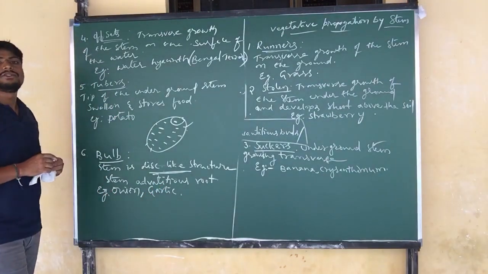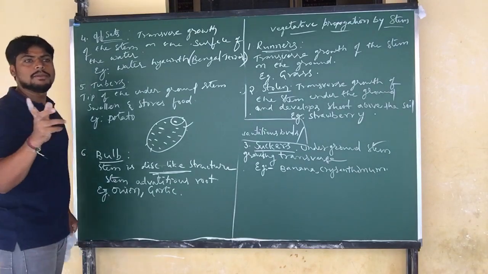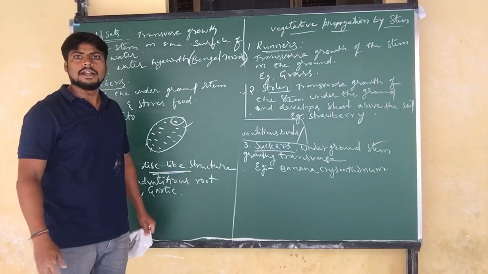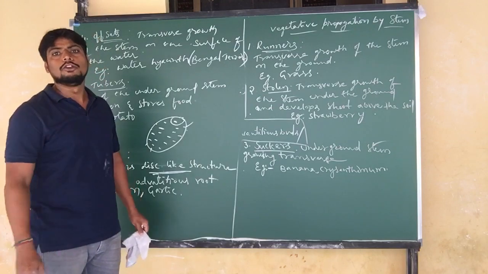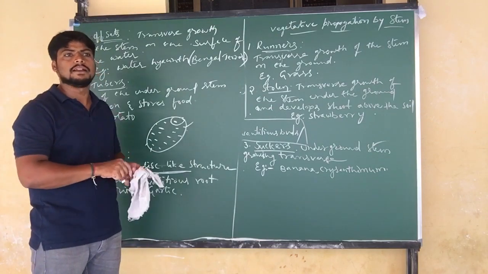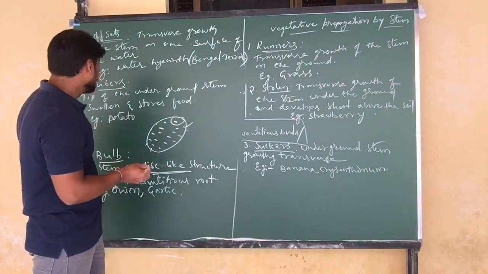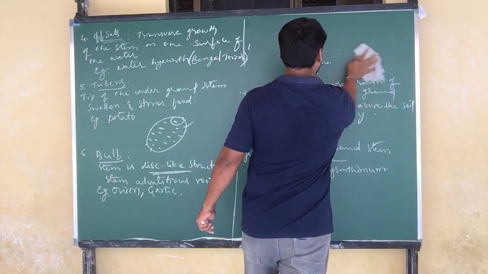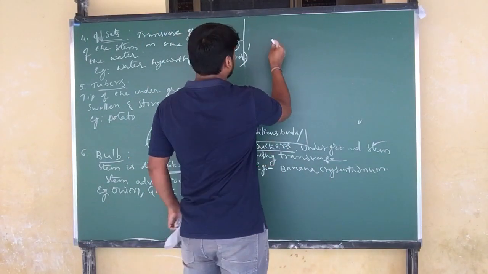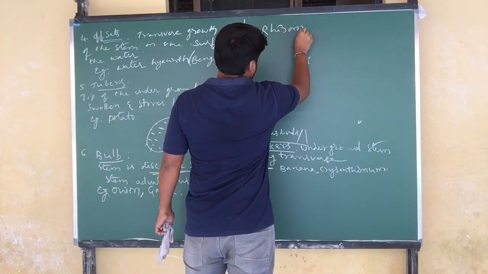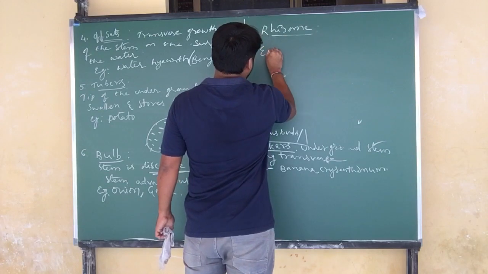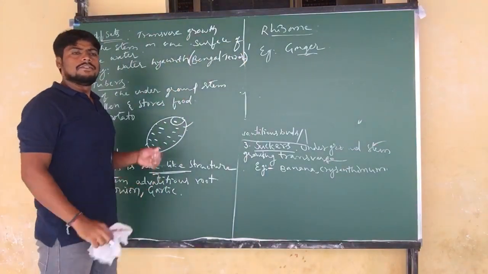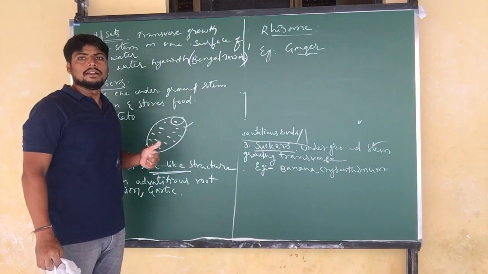And one more is there, rhizome. Under rhizomes, here also the stem is swollen, but we can clearly see the nodes and internodes appear. From those nodes and internodes, adventitious roots are developed and it grows into a new plant. We can see this method in ginger. So rhizome example, ginger.